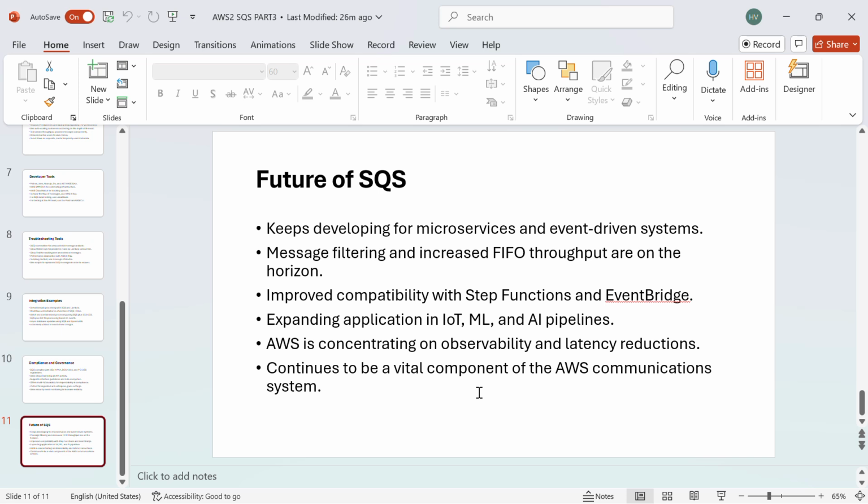Future of SQS. Keeps developing for microservices and event driven systems. Message filtering and increased FIFO throughput are on the horizon. Improved compatibility with Step Functions and EventBridge. Expanding applications in IoT, machine learning, and artificial intelligence pipelines. AWS is concentrating on observability and latency reductions. It continues to be a vital component of the AWS communication system.